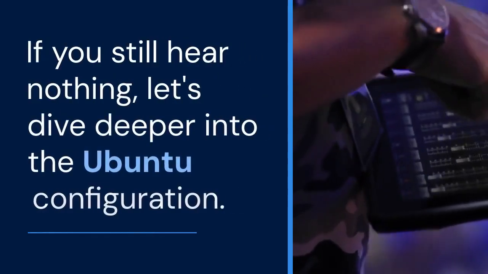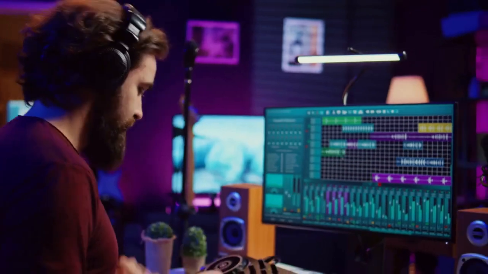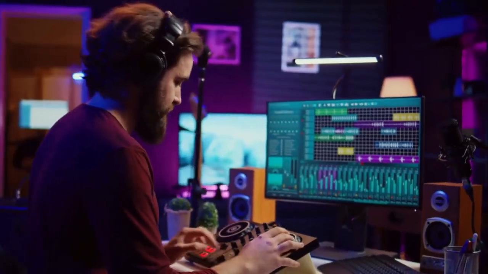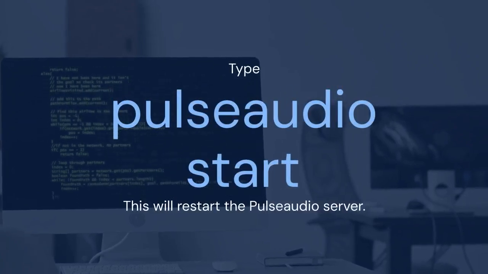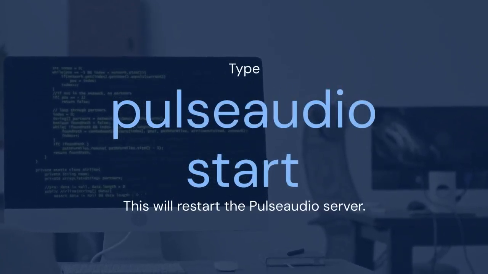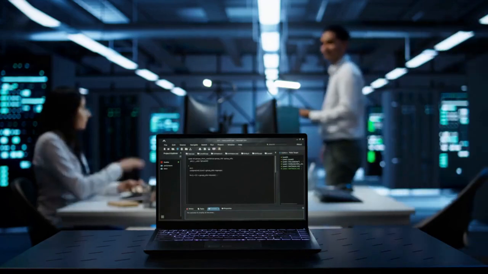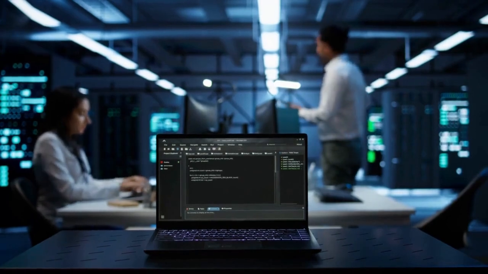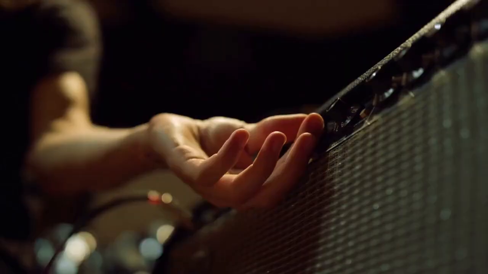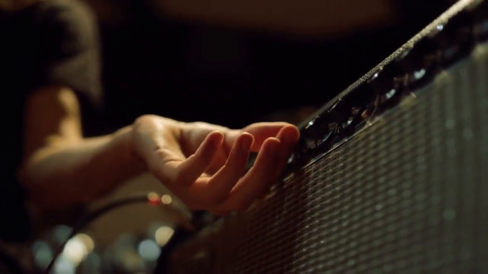If you still hear nothing, let's dive deeper into the Ubuntu configuration. Sometimes, the pulseaudio sound server might not be running correctly. Open a terminal. Type pulseaudio start. This will restart the pulseaudio server. If you get an error message, try sudo apt install pulseaudio. This will ensure pulseaudio is properly installed. After installing or restarting pulseaudio, try the sound settings again.